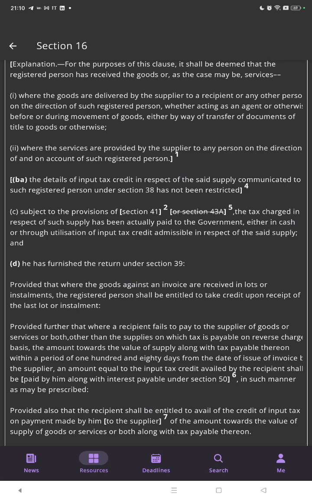The details of input tax credit in respect of the said supply communicated to such registered person under section 38 has not been restricted.